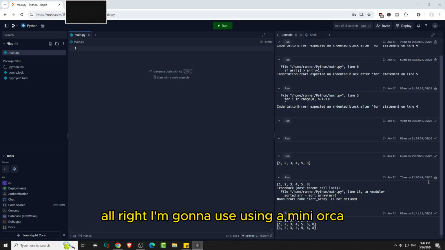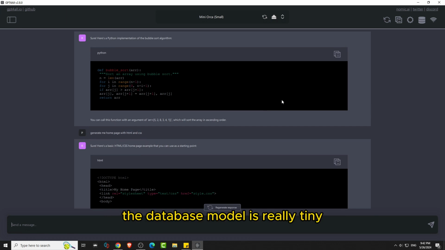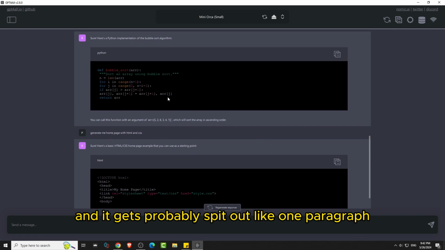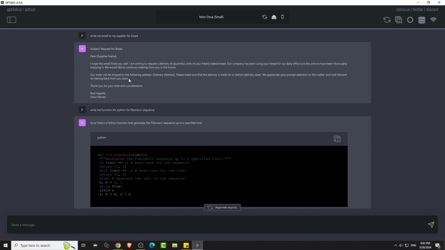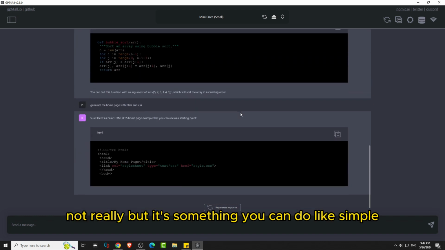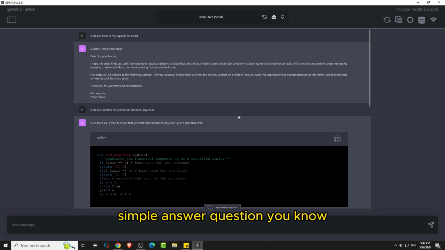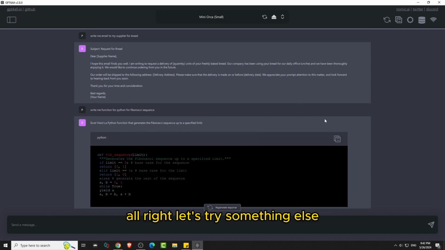All right, I'm going to use Mini Orca. The model is really tiny. It's like 2 gigs, eats 4 gigs of RAM, and it can only spit out like one paragraph. It's really tiny. So overall, do I like it? No, not really, but it's something. It could do simple question answers, like one-liners or one paragraph. All right, let's try something else.